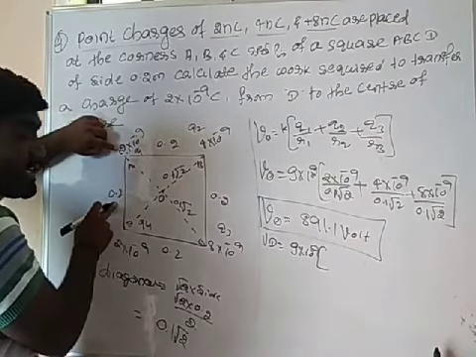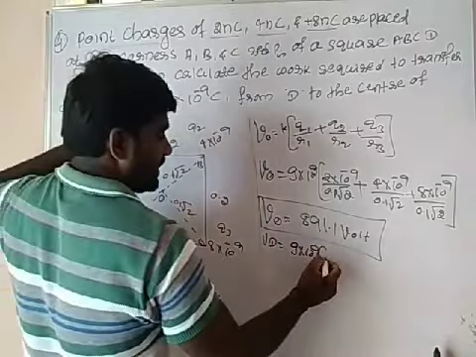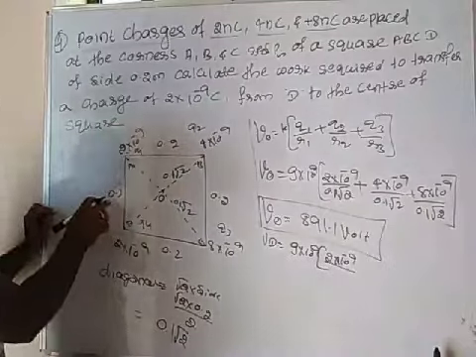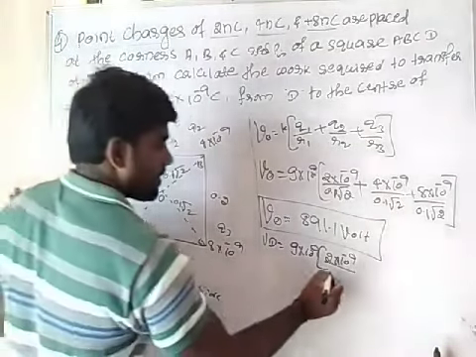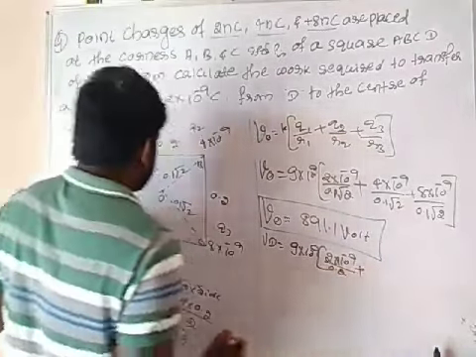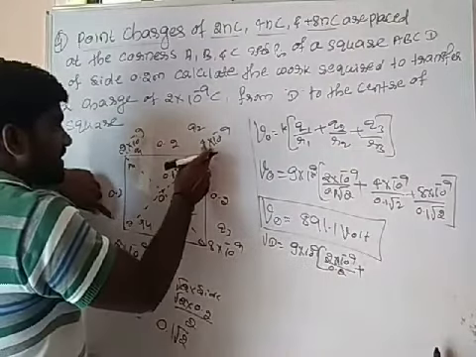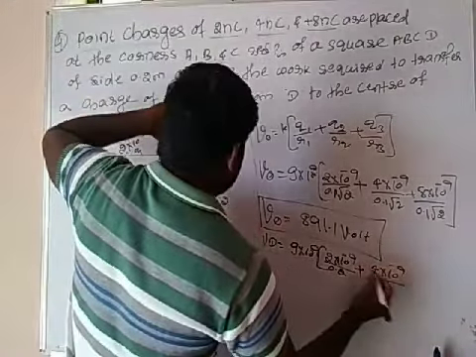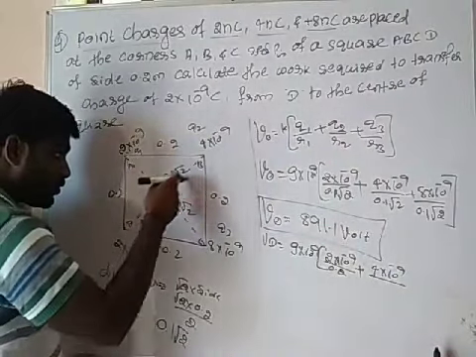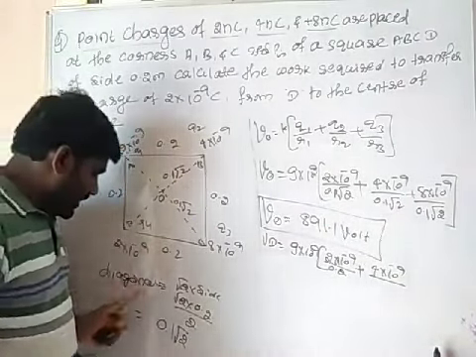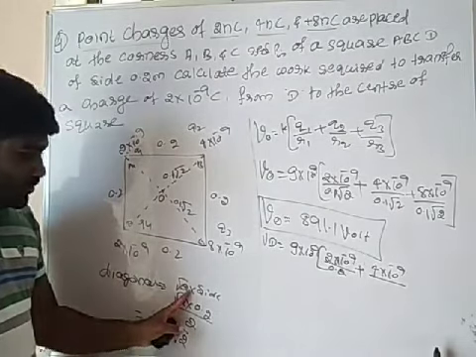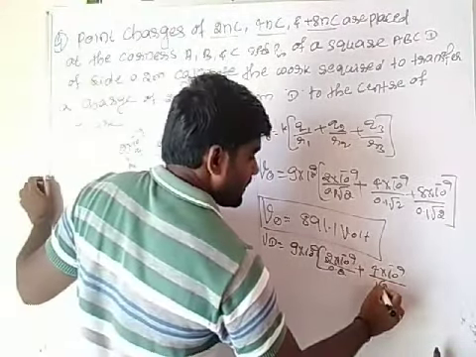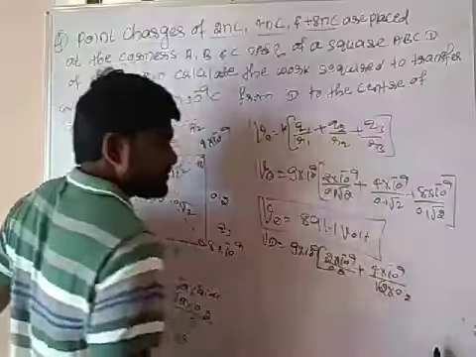Q1 divided by 0.2, means 2 into 10 to the power minus 9 divided by 0.2, plus one more charge, 4 into 10 to the power minus 9 divided by the total diagonal distance, which will be root 2 into side, means root 2 into 0.2.